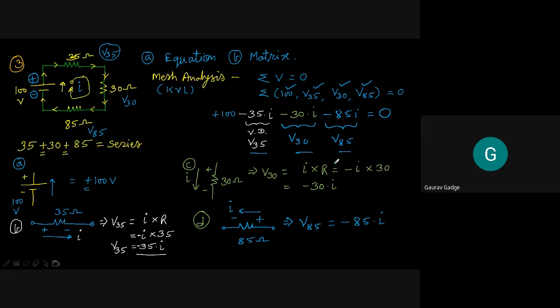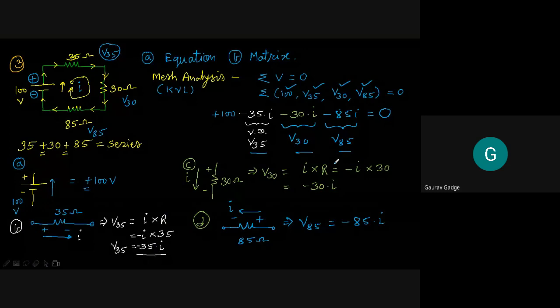Okay, so now can anyone tell me the value of this current? Let me check the next slide. Can anyone tell me the value of this equation? 100, 35i, 30i, and 85i, which is now 0.6 equal to ampere.